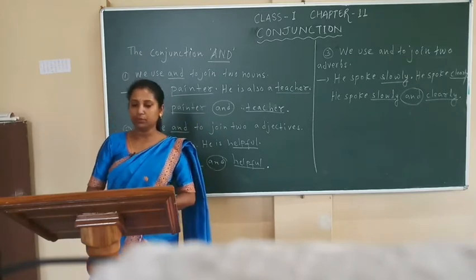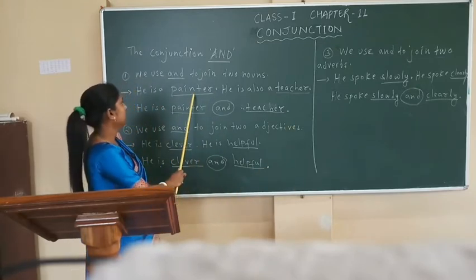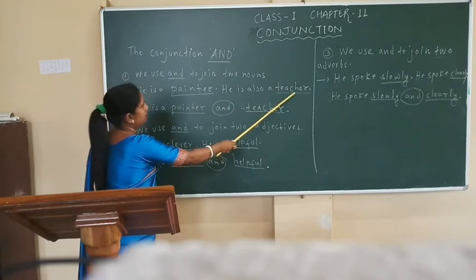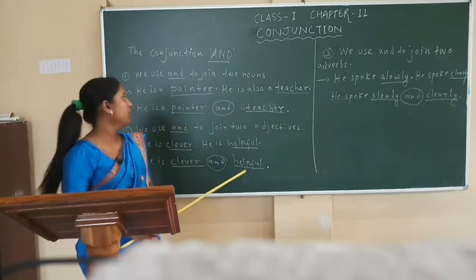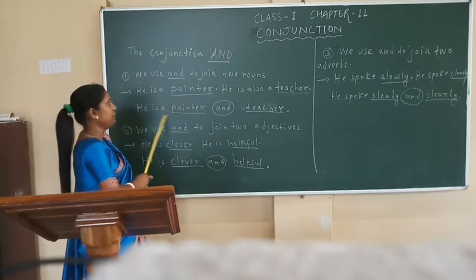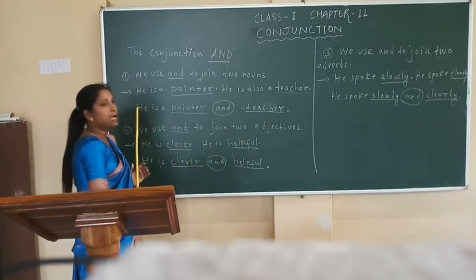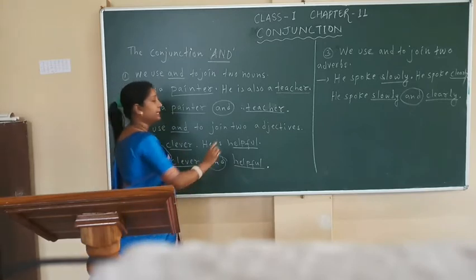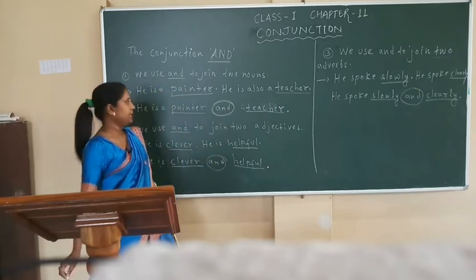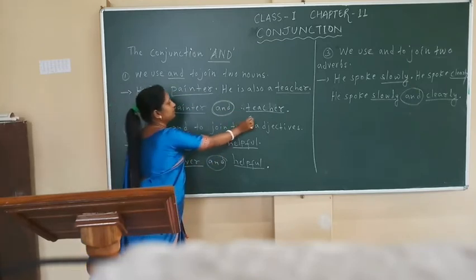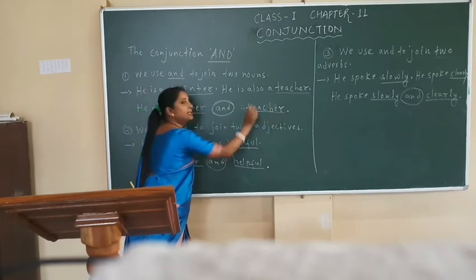A few minutes ago, I already said that these are two common nouns. Painter is a common noun and teacher is also a common noun. Two common nouns join together and form one single sentence. Have you seen? By putting the full stop in the end, it is a single sentence. By joining the word and, conjunction and, we are using these common nouns in one single sentence.